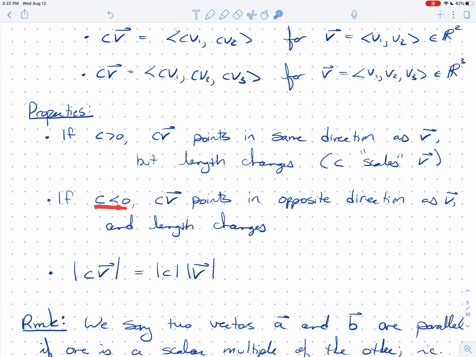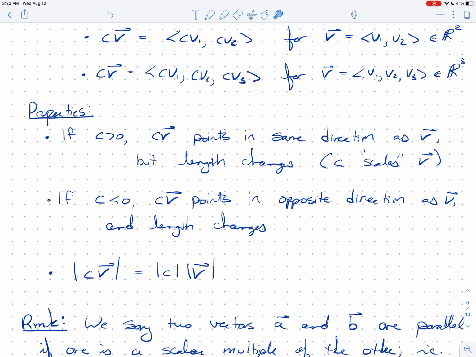Okay, what about when c is less than 0? Well, then you actually flip the vector. So if this is your v, then multiplying by negative c is going to flip you the other direction. So when c is negative, cv points in the opposite direction as v, and the length changes as well. So you can scale it in exactly the same way, but flipped. Important detail: what's the length of the vector cv? It's the absolute value of c times the length of v. Exactly what you think it should be.